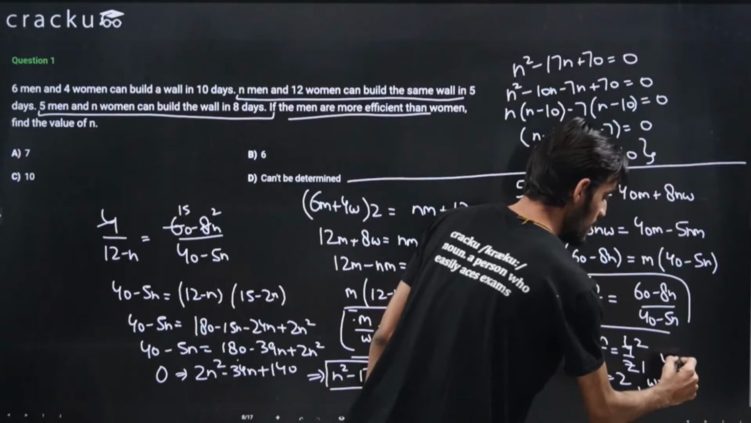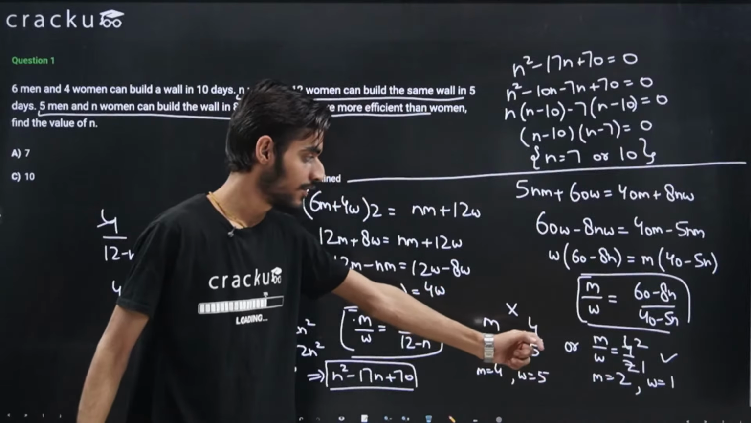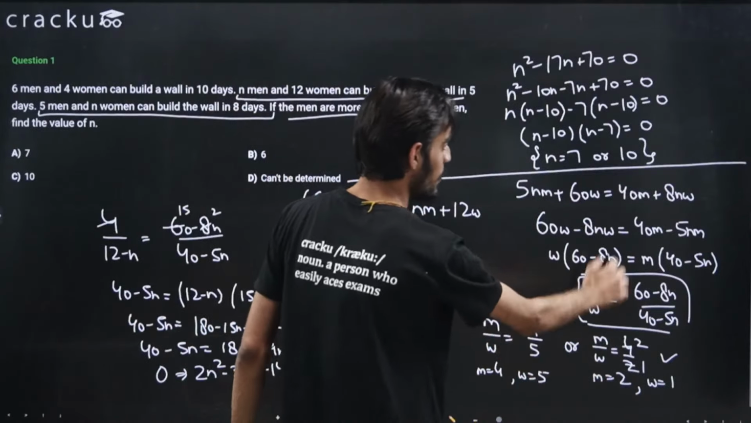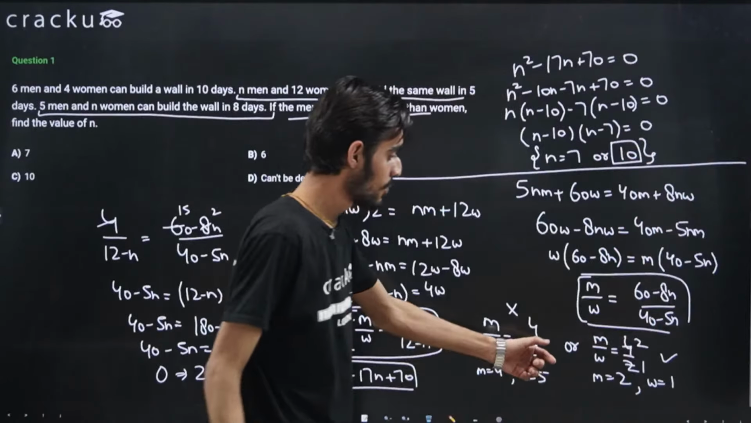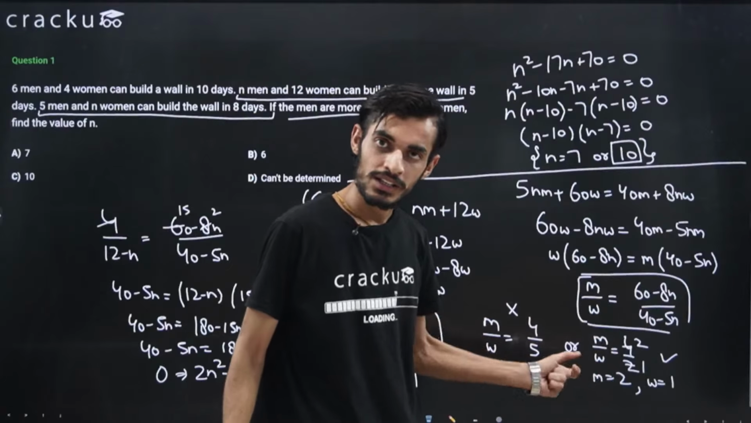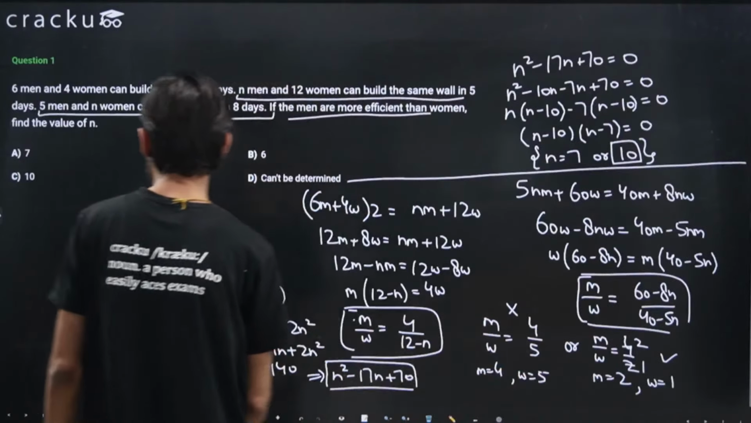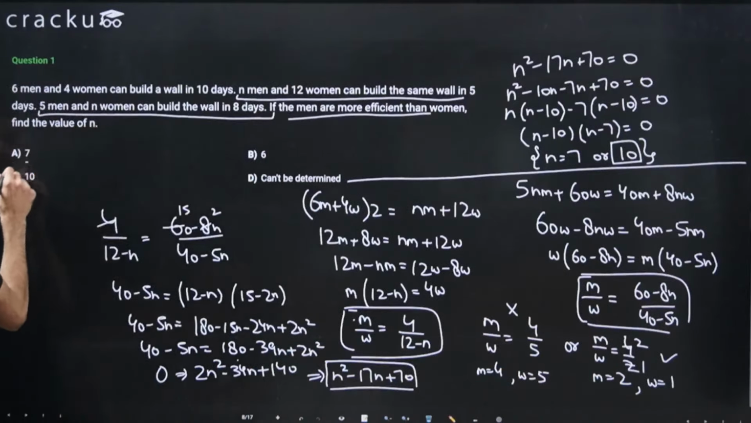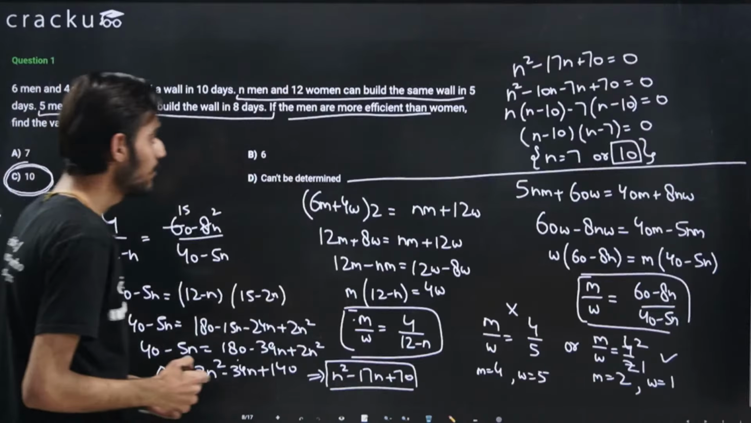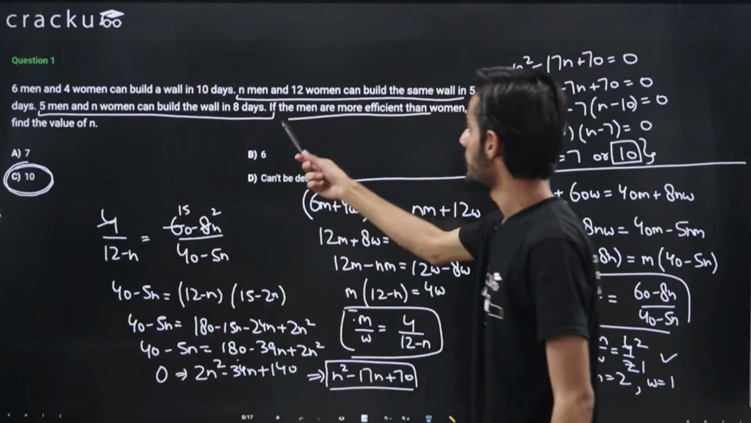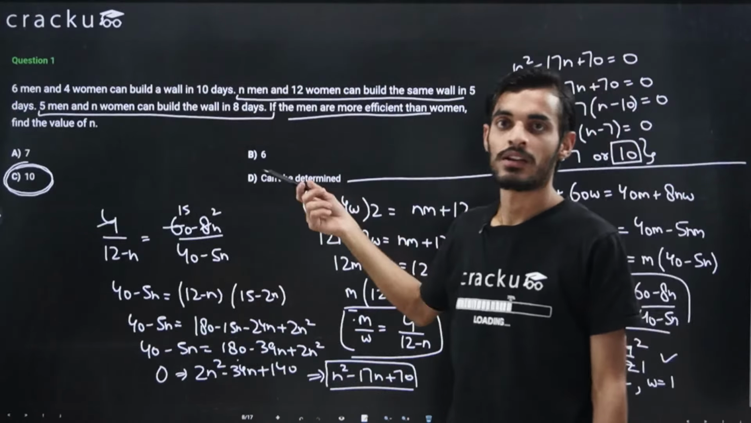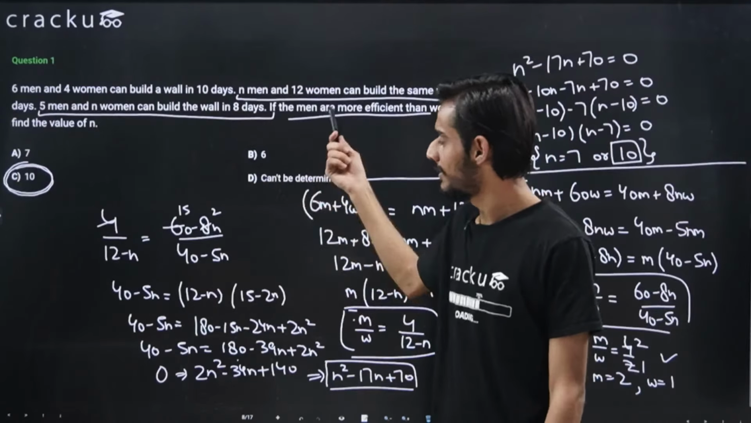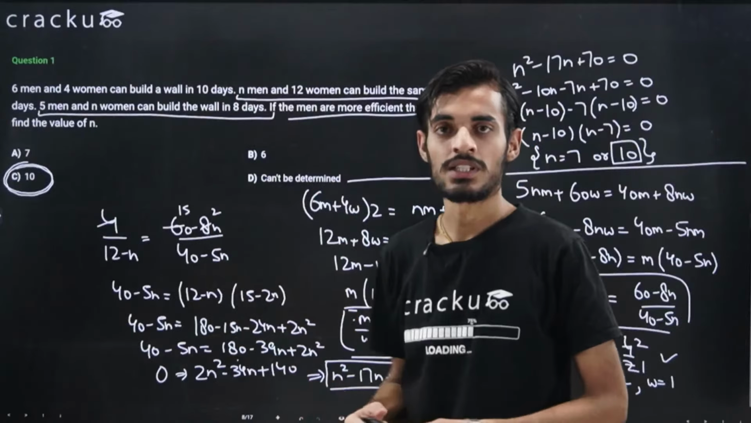This will be a possible case where the efficiency of men is greater than the efficiency of women. And in this case, I took the value of n as 10. By taking the value of n as 10, we get the efficiency of men greater than the efficiency of women. So the answer to this question will be option C, that is 10. If we were not given the condition that the efficiency of men is more than the efficiency of women, then the answer would have been cannot be determined. But because we are given this condition, the answer will be option C, that is 10.